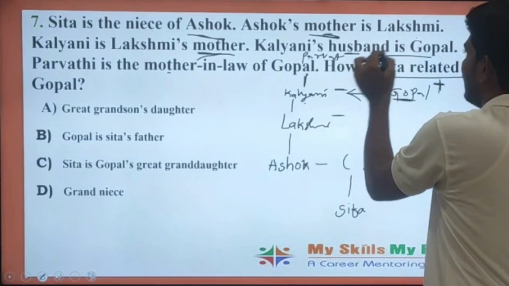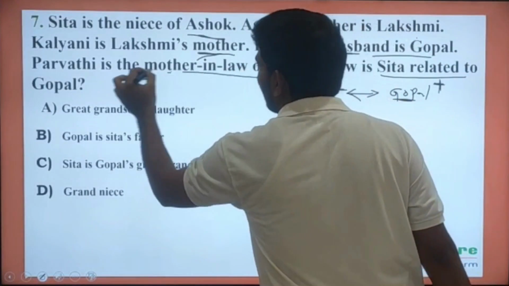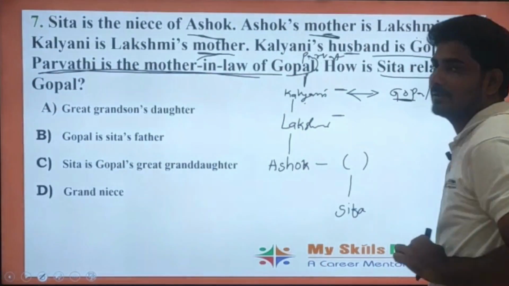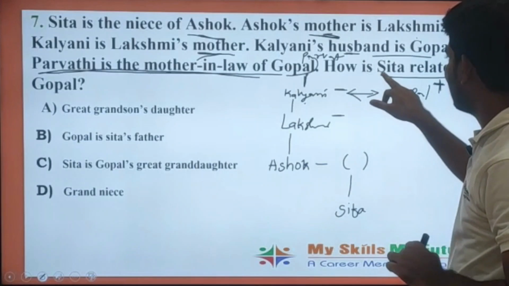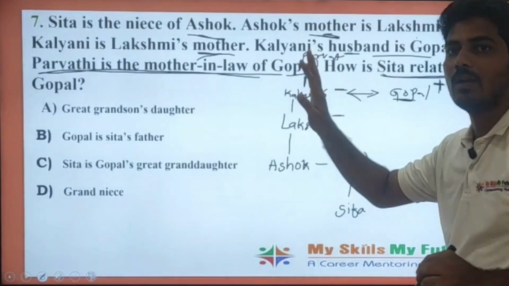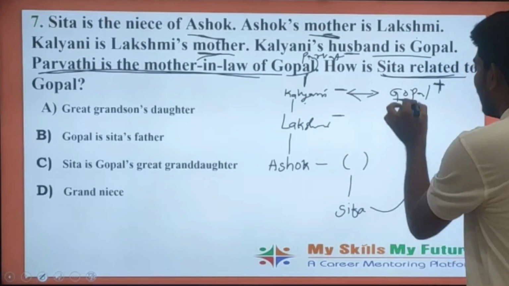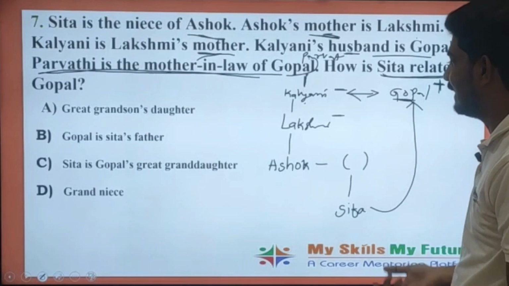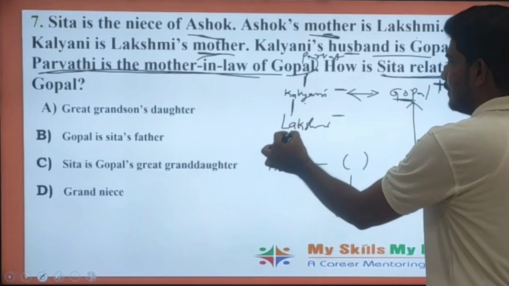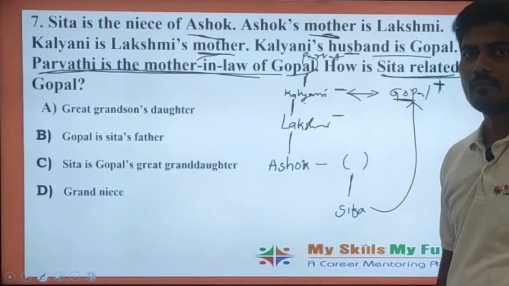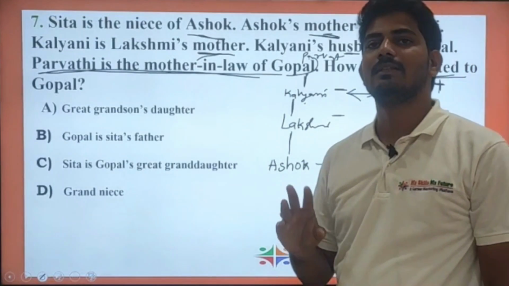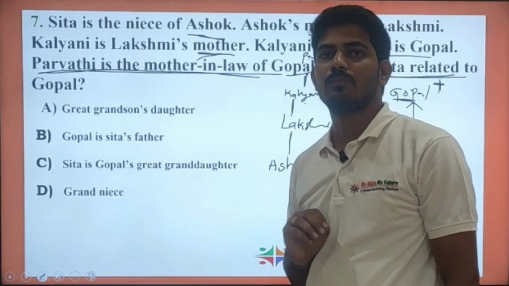Any of this statement is not necessary for in this particular problem. Why? Because how is Sita related to Gopal? Only ask. How is Sita related to Gopal? So see the generation gaps here. One generation, two generation, and three generation. So among the given generation with a generation gap of 3, we need to find the answer.